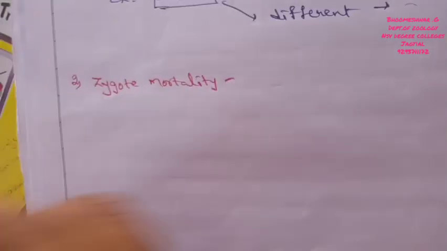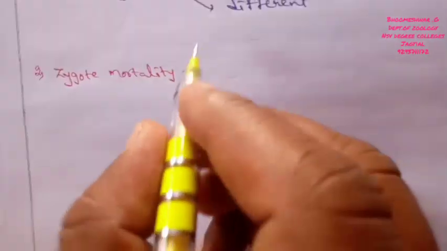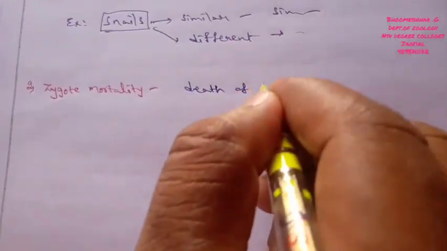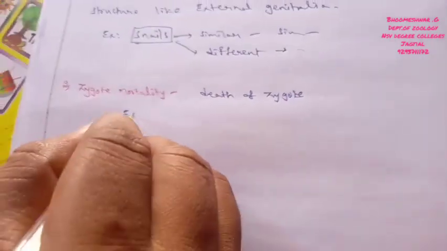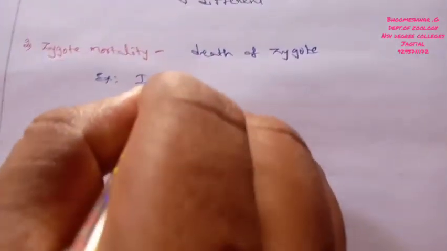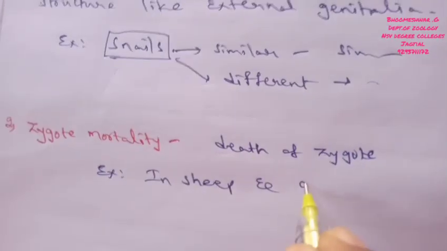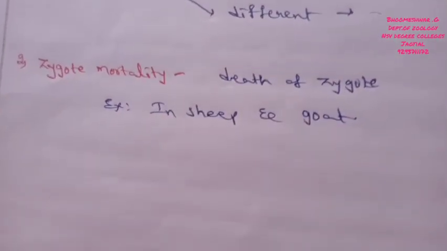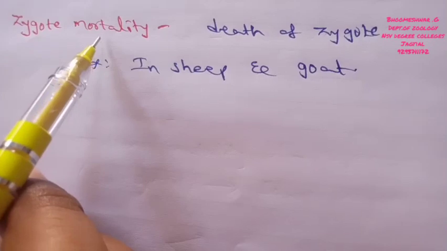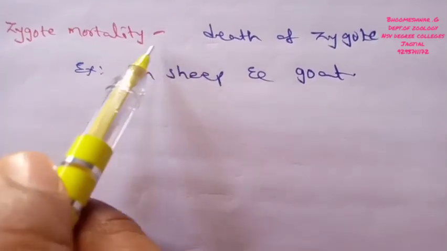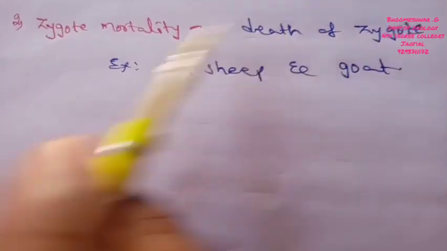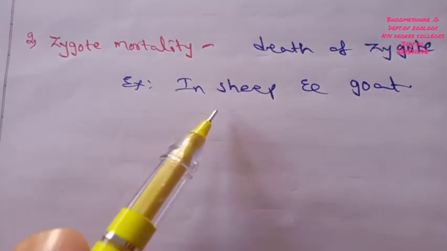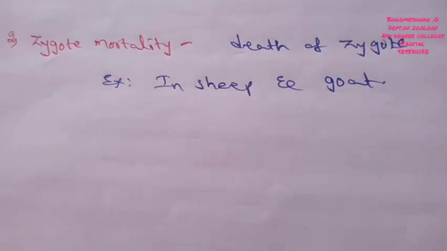Zygote mortality results in the death of the zygote, which is well seen in examples like sheep and goat. Zygote mortality is nothing but the death rate. This death which takes place in the zygote is called zygote mortality, which is seen in sheep as well as goat.